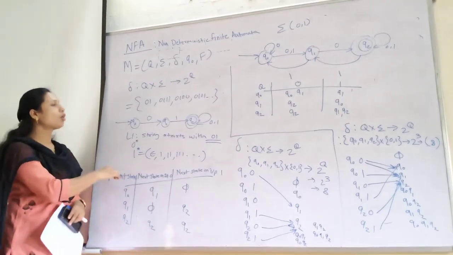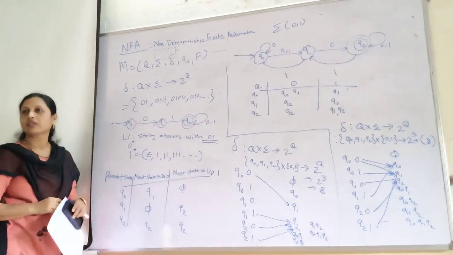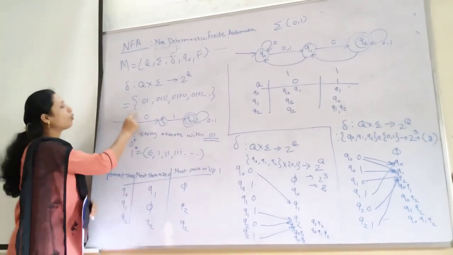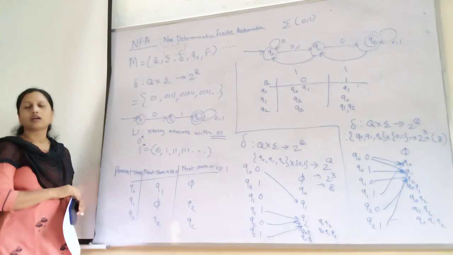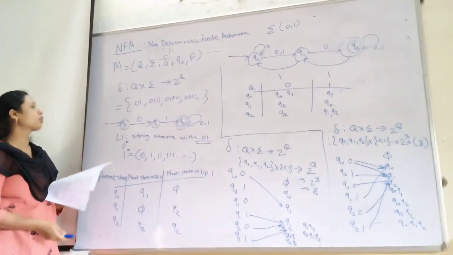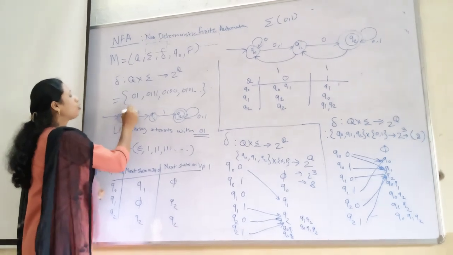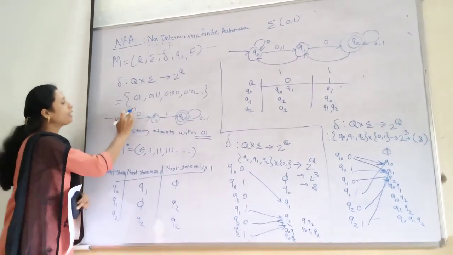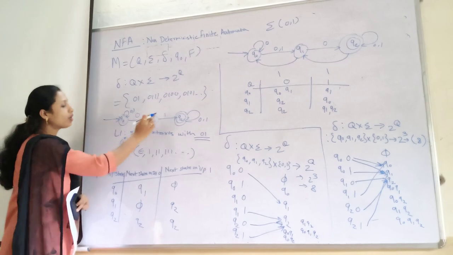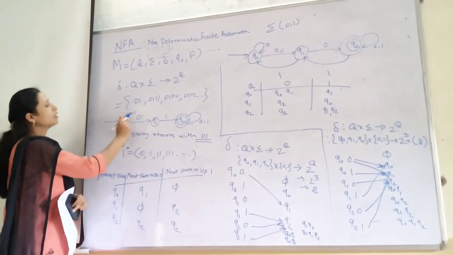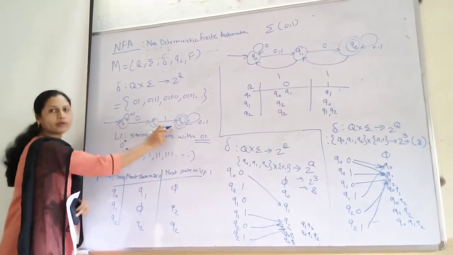Afterwards, what is the meaning of the self loop? Can we take here a self loop of 0, 1 on the start state? If we take a self loop of 0, 1, and we have multiple zeros, like 0001, then it cannot start with 01.